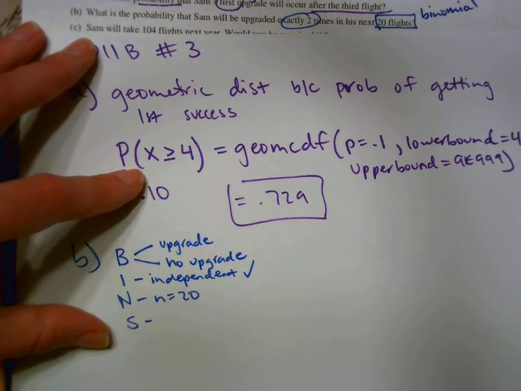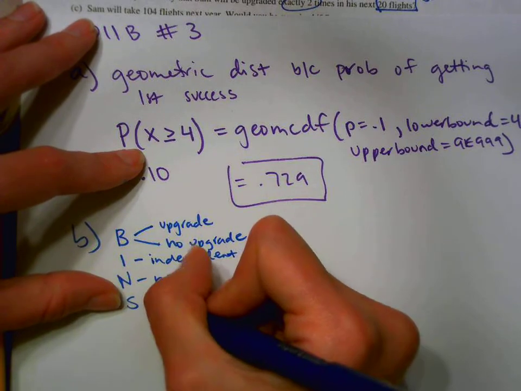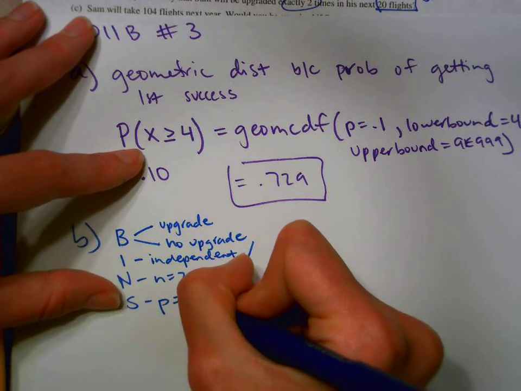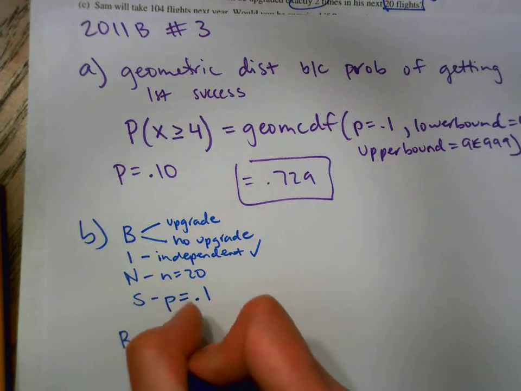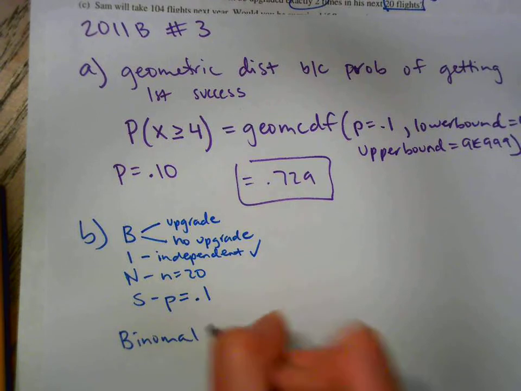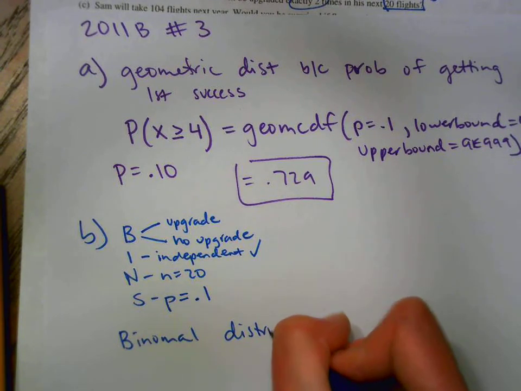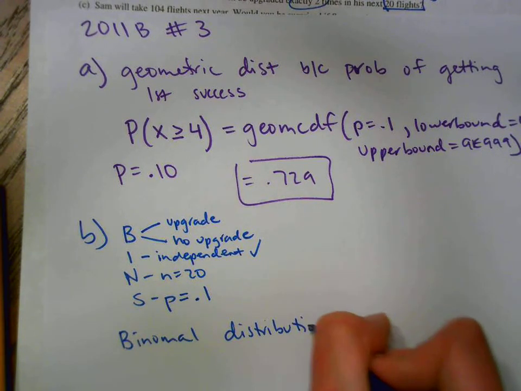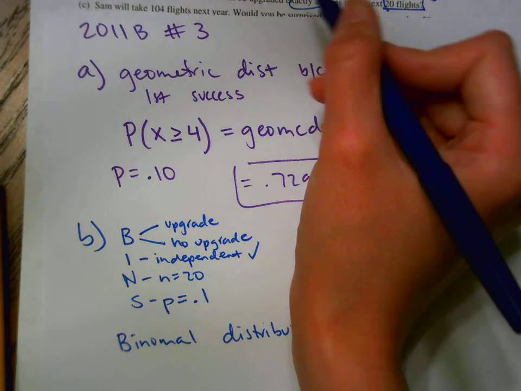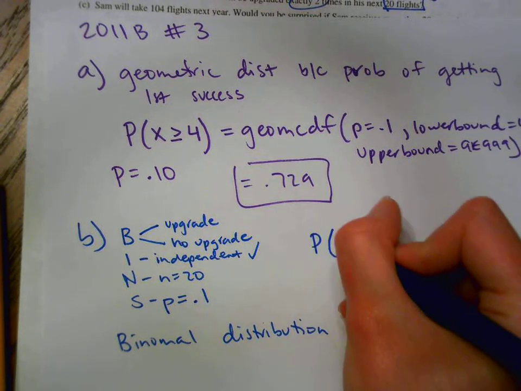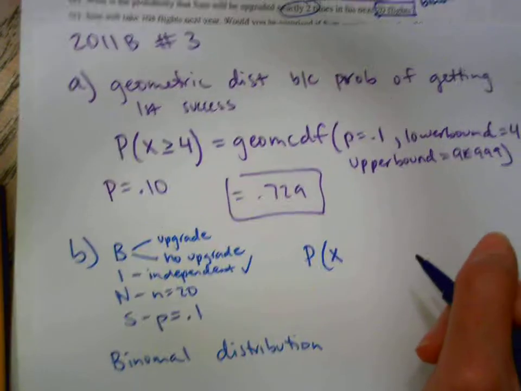And then what is the probability of success? The same every time? It's 0.1. So because of that, we know we can use binomial distribution. So is it going to be binomial PDF or CDF? Well, we're wanting the probability of having how many successes?